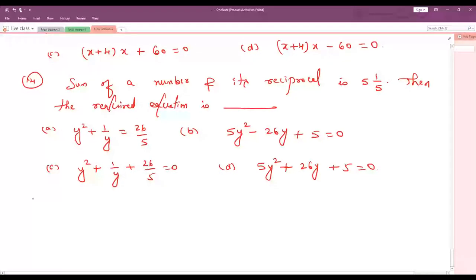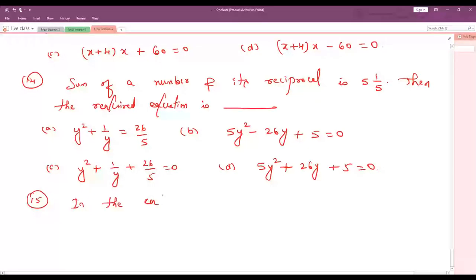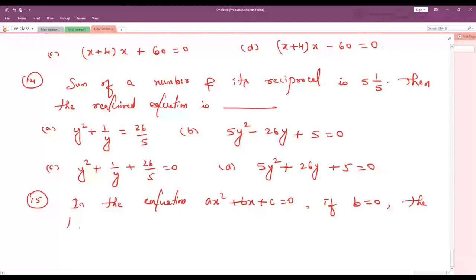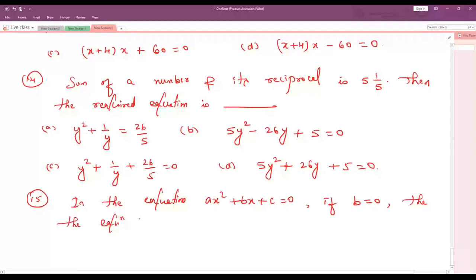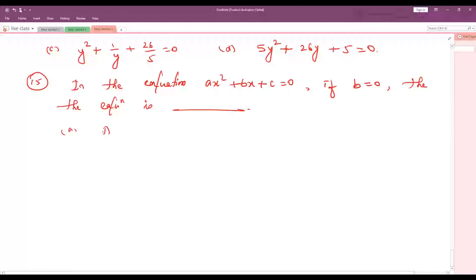Next question number 15. In the equation ax square plus bx plus c is equals to 0, if b is equals to 0, then the equation is option A, affected quadratic equation.